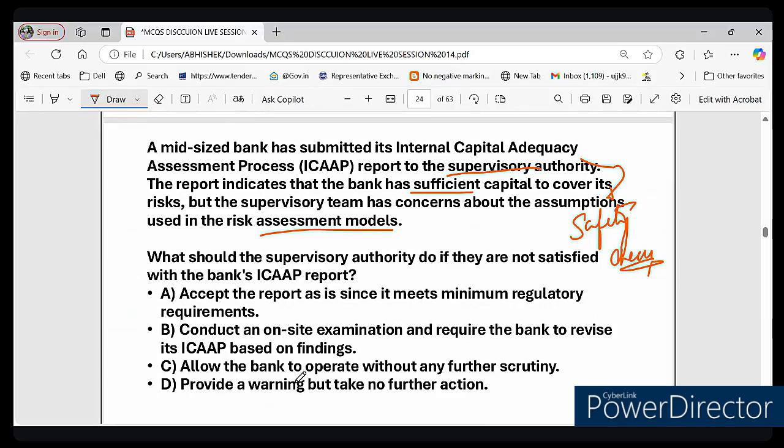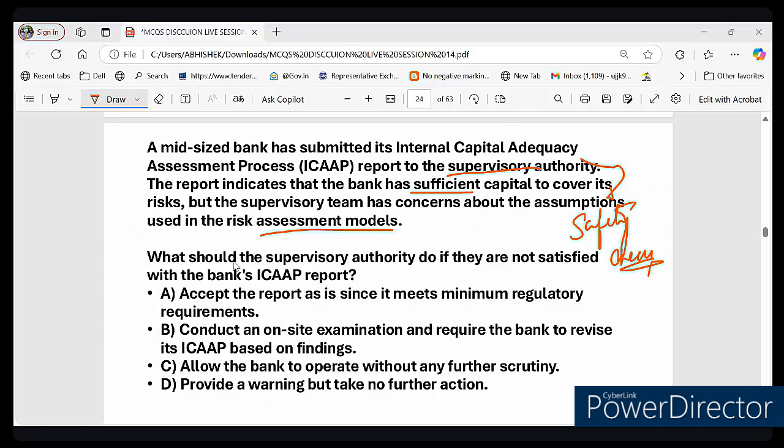And if the ICAAP report looks good on paper but has faulty risk assumptions, could the bank still be at risk? My question is, the ICAAP report looks good, but it has faulty risk assumptions, right? Could the bank still be at risk? Yes or no? What do you think?